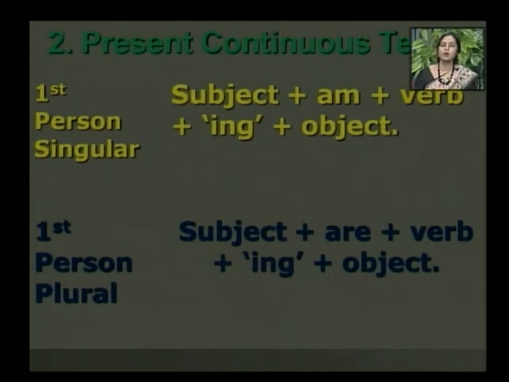So instead of I we should use we. So with we, I use are. So the sentence will be we are reading books. We is the subject, then are, then read is the verb. Again I have added ing to the verb form and it becomes reading, books object.